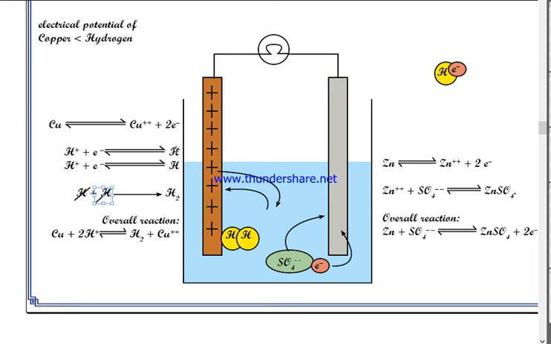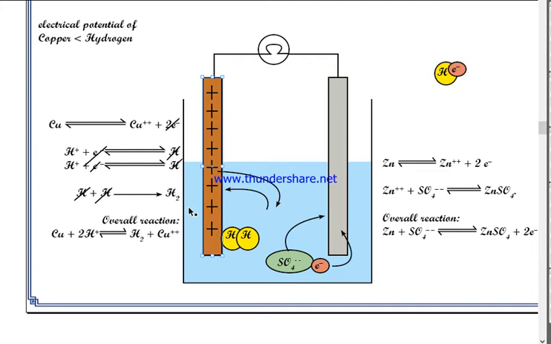These two electrons are produced in the first reaction and used in the second and third reactions, so they can also be cancelled out. So your overall reaction would be: on the reactant side you have copper and two ions of hydrogen, and on the product side you have hydrogen gas and copper ion. Copper plus 2H+ gives H2 plus Cu++.